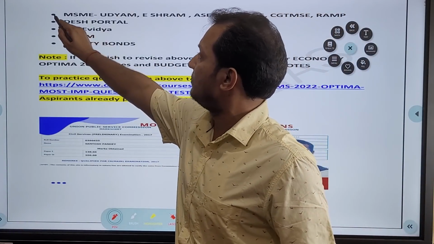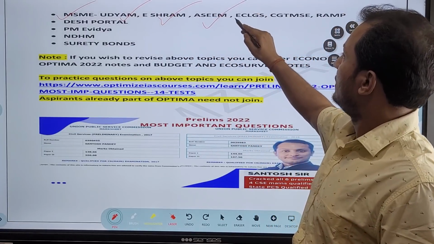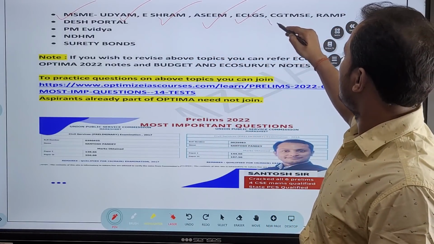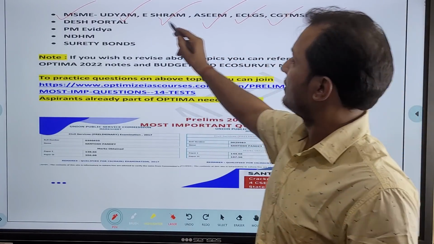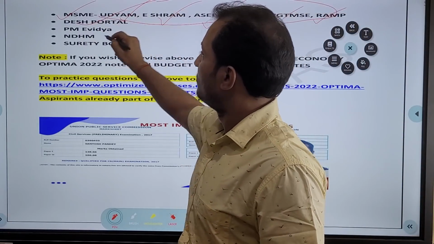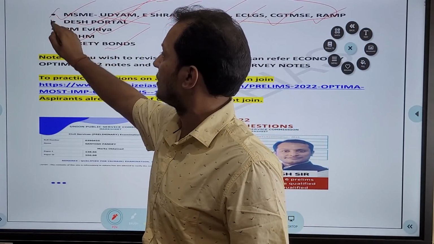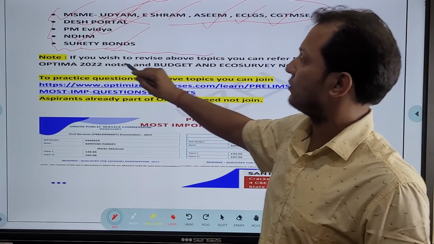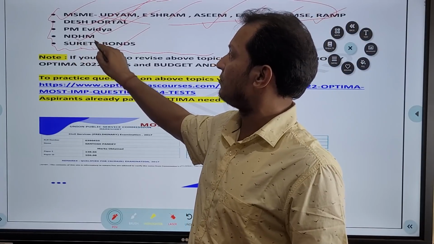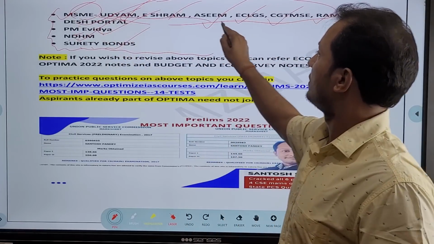See, there are some other schemes also, MSME schemes: Udyam, E-Shram Portal, ASEEM, ECLGS, CGTMSE and RAMP. All of these are MSME schemes. Then there is Desh Portal, PM E-Vidya, National Digital Health Mission and Surety Bonds. So these are some of the other topics of the budget which are important. Surety Bonds, National Digital Health Mission, PM E-Vidya, Desh Portal and MSME schemes. Udyam Portal, sir, it is.